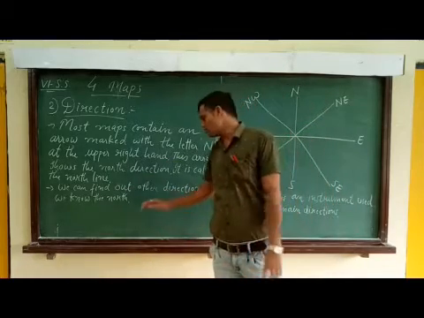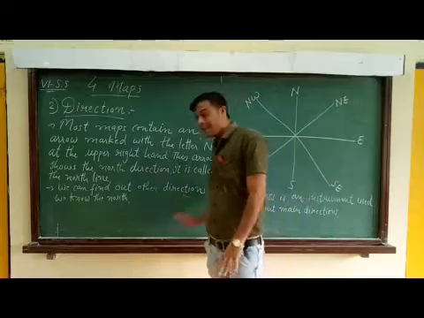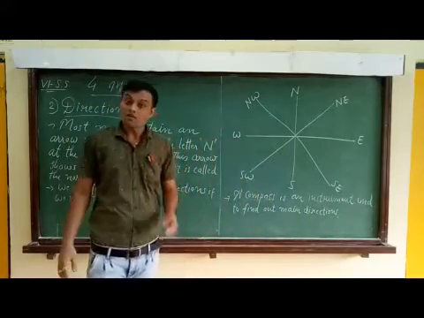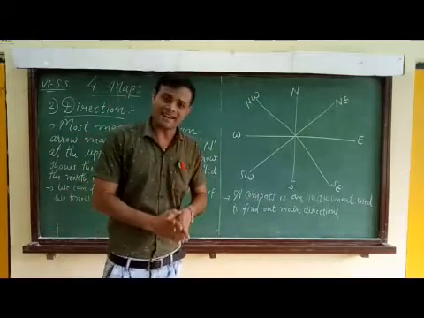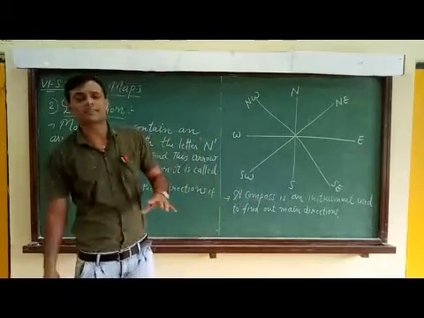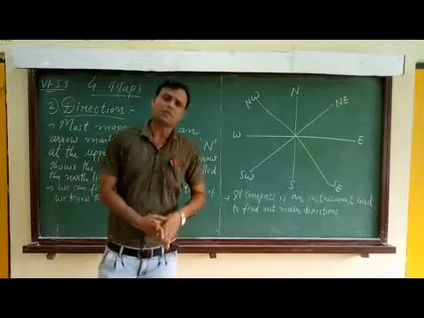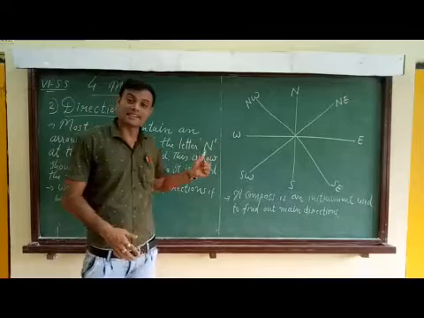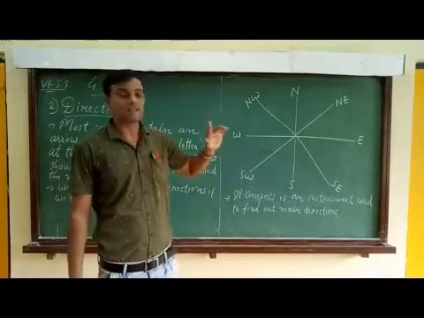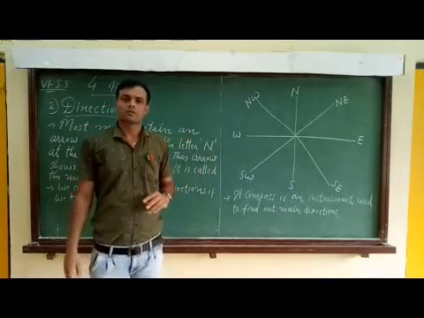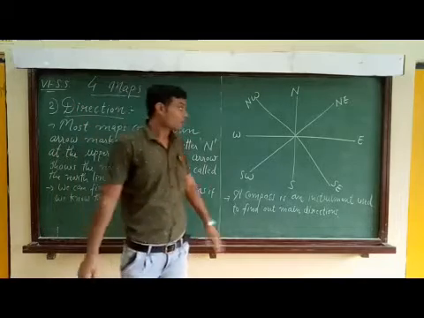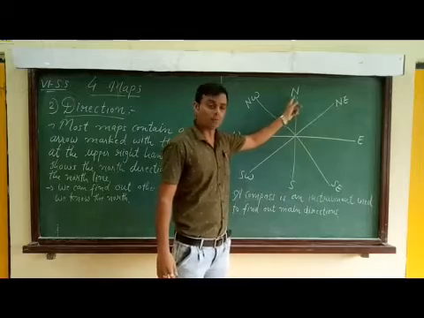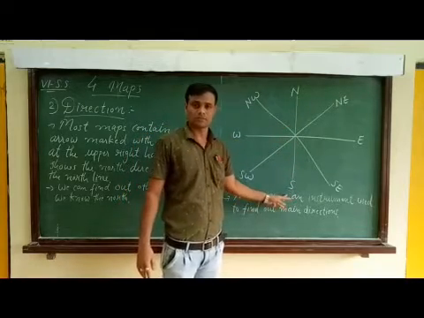We can find out the other directions if we know the north direction, and that is why most maps contain an arrow marked with the letter N at the upper right hand. How can we find them? See, this is north, so its opposite is south.